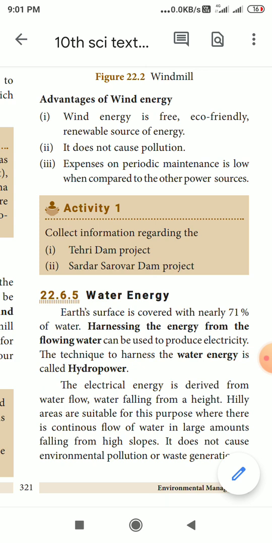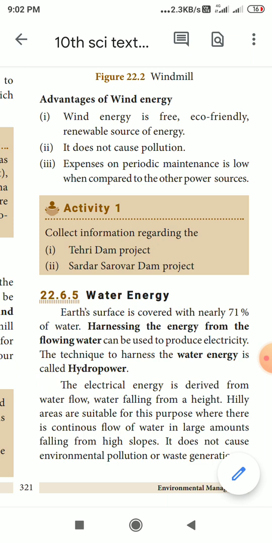Harnessing the energy from flowing water can be used to produce electricity. You have studied already that from water we can generate electricity, and that electricity is called hydroelectric energy. If the water is stored in dams or comes from waterfalls, when it falls on the turbines of the generator, it makes the turbines rotate, and like that electricity is produced. The technique to harness water energy is called hydropower. The electrical energy is derived from the water flow, that means from the waterfalls or from the dams.